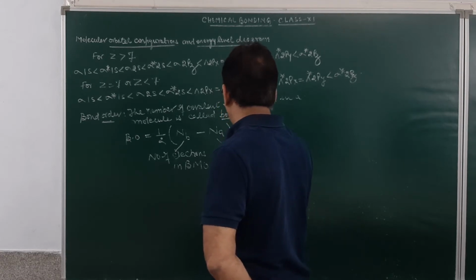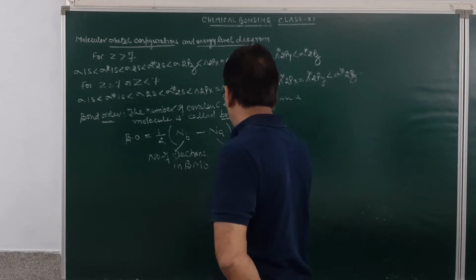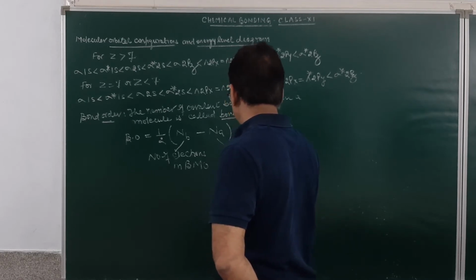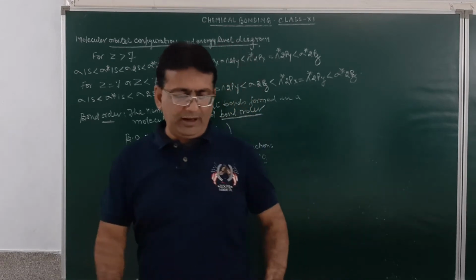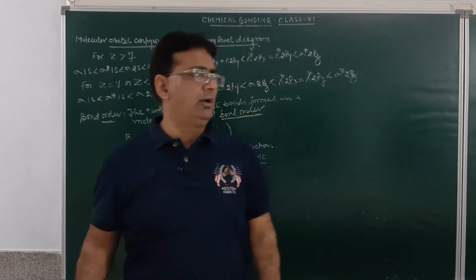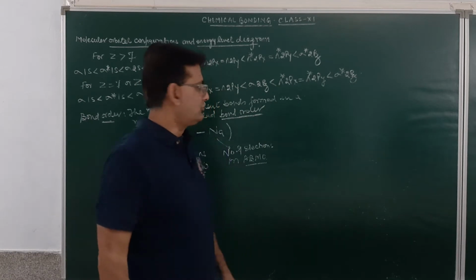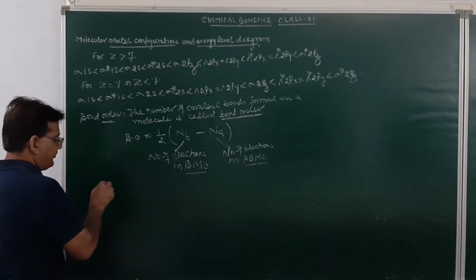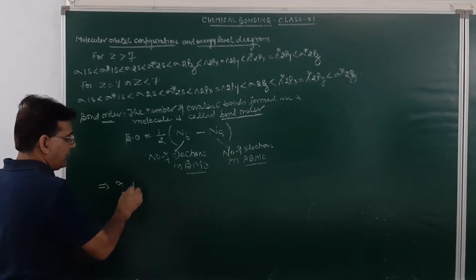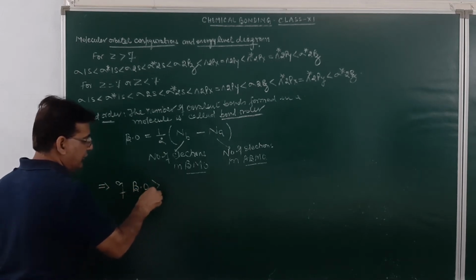Nb over here is the number of electrons in bonding molecular orbitals, BMO being the bonding molecular orbital, and Na stands for the number of electrons in anti-bonding molecular orbitals. Is it clear?